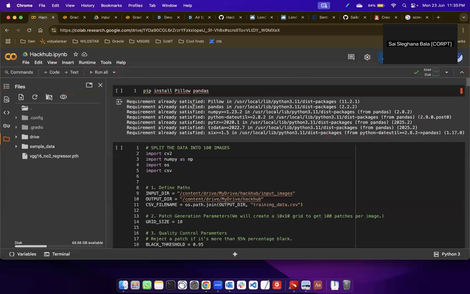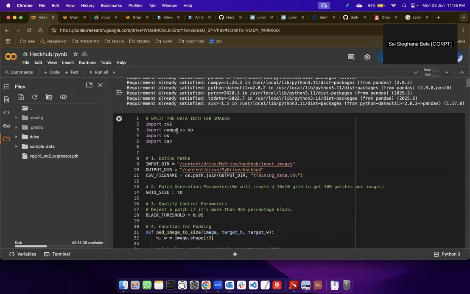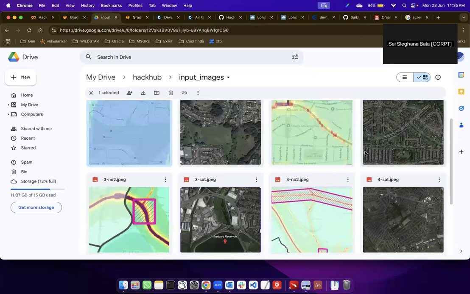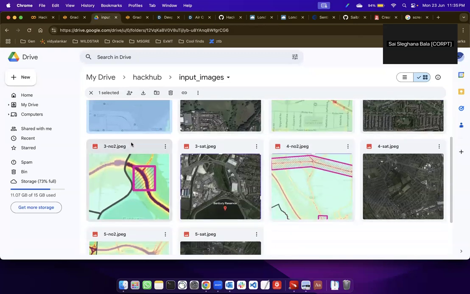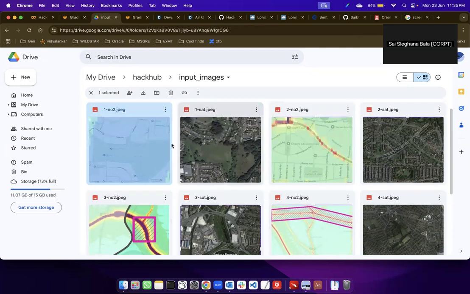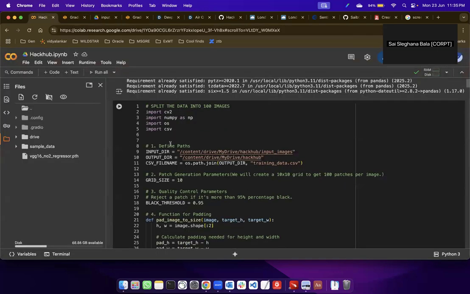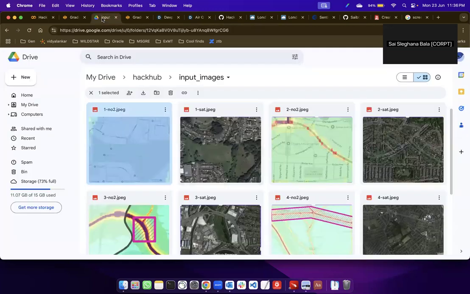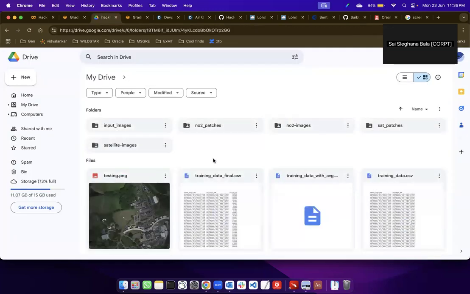To begin with, we have split our input images, which are based on different regions in the London topographical area, so that each maps into 100 different images. This one satellite image was split into 100 different images, and so was the corresponding NO2 map. Running this function gives us 100 input NO2 patches that we can use to train our model.